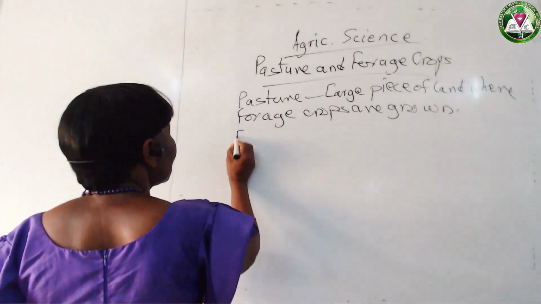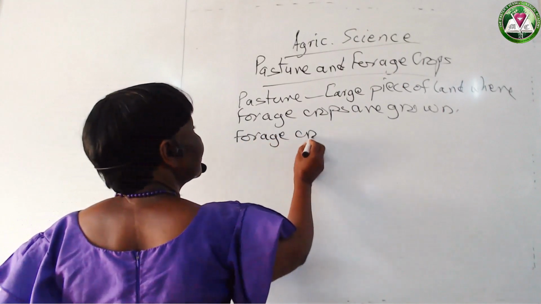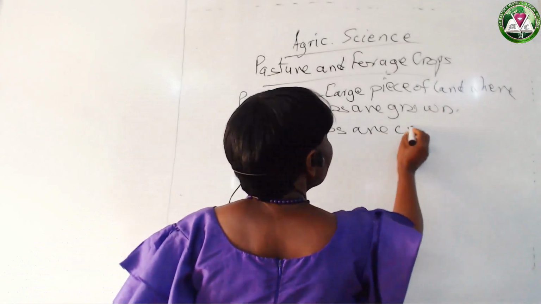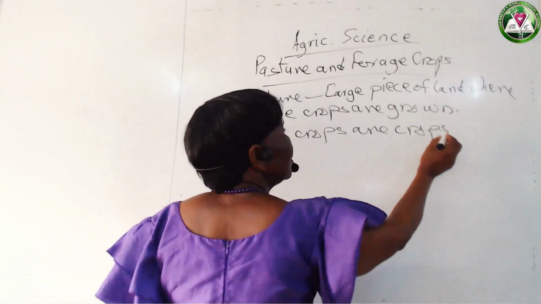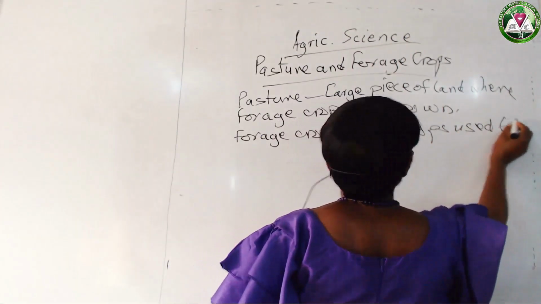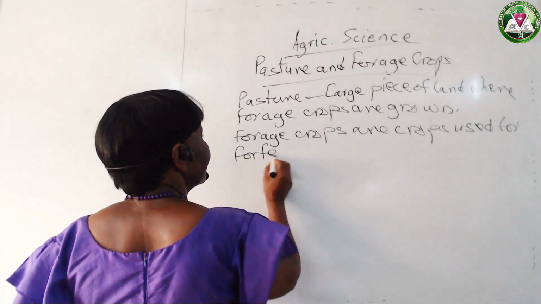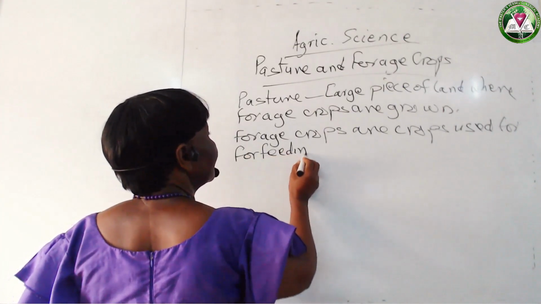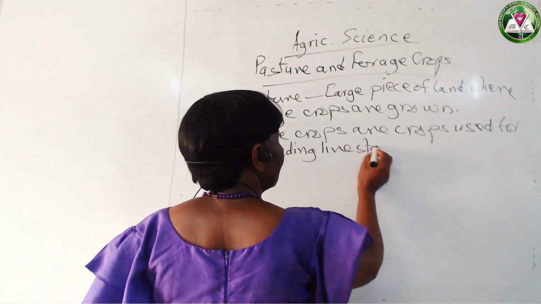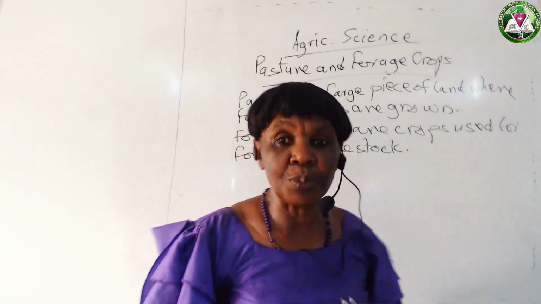And then forage crops are crops used for feeding livestock. And they are mainly grasses and legumes.